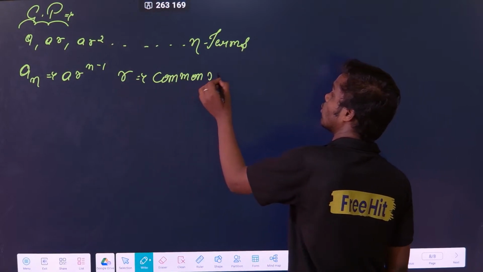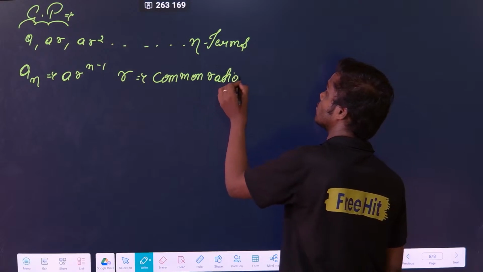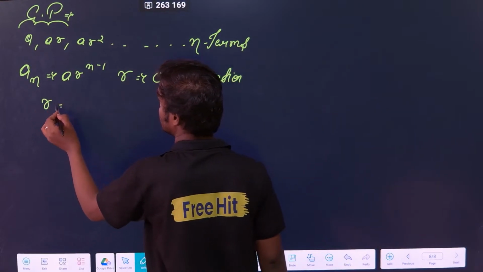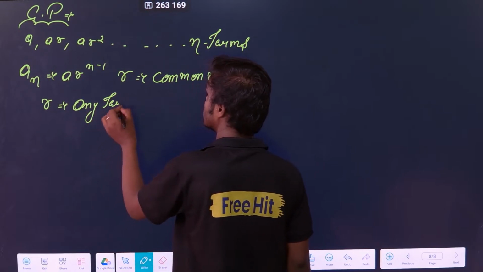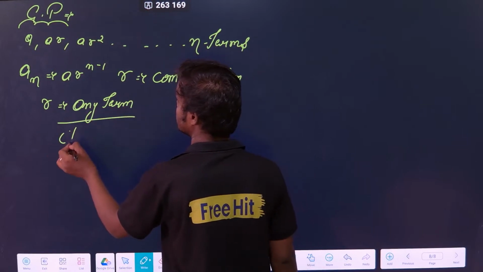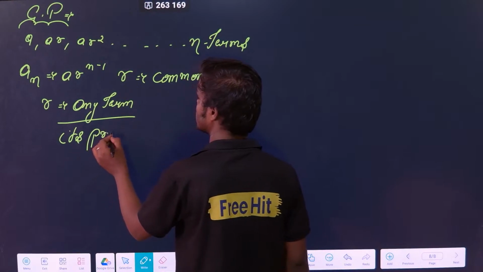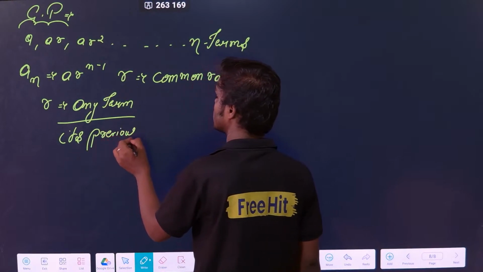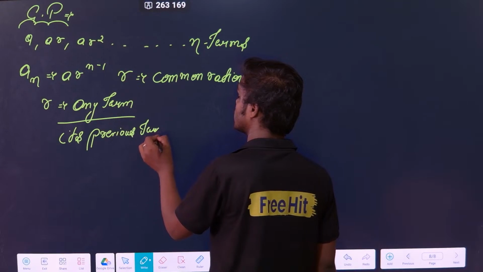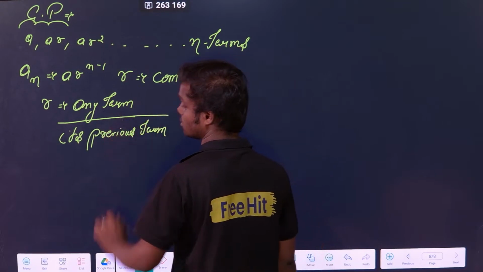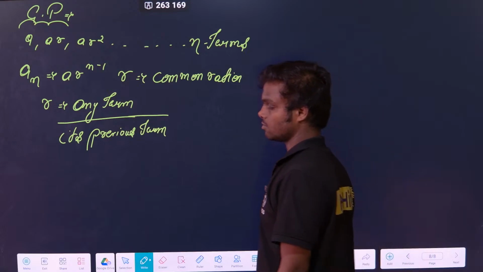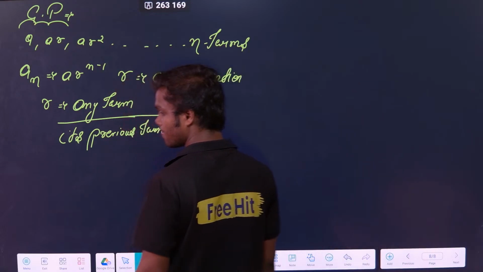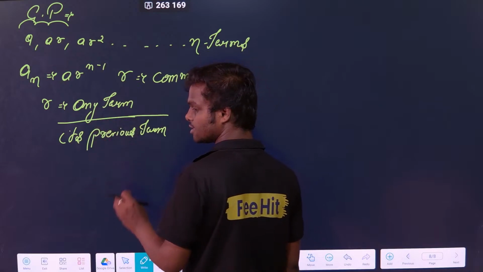Now how to find the common ratio? Same rule: r is any term divided by its previous term. Common ratio. Okay, clear? Any doubt?